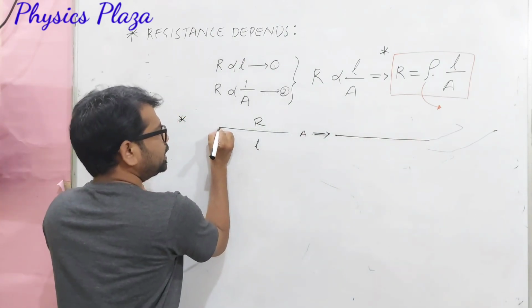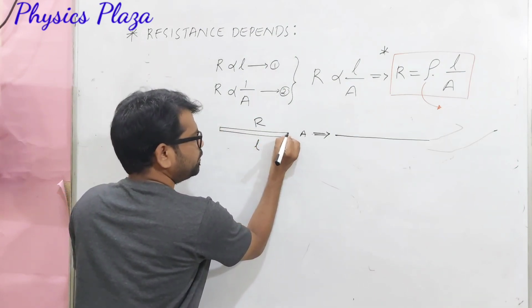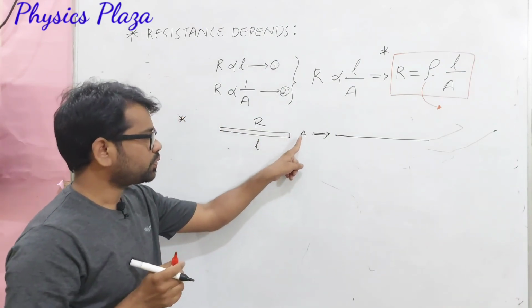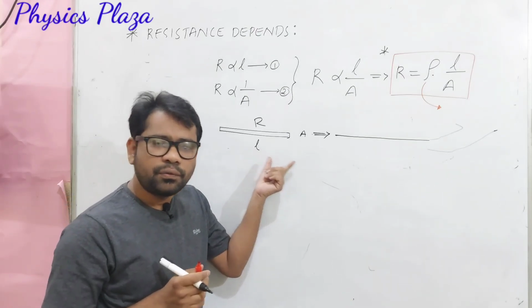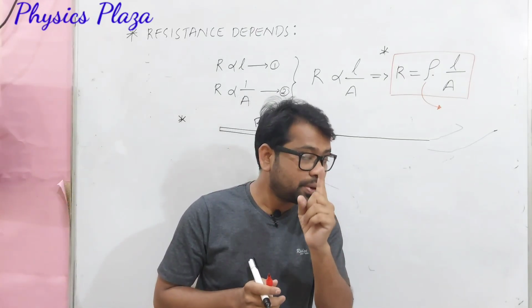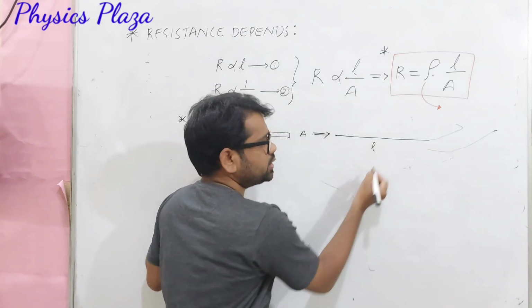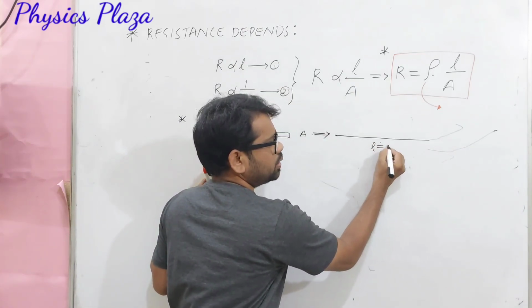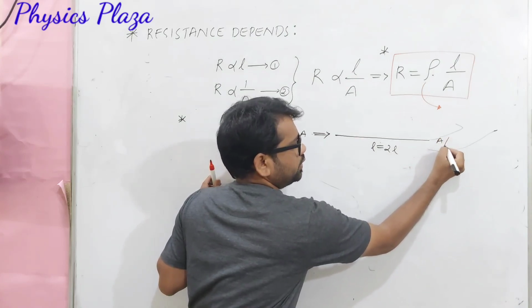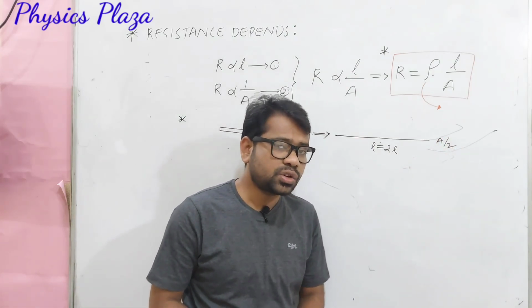Dear children, let me tell you one important thing. Before, the area of cross section is A and length is L. When the wire is stretched, you have to notice one very important thing: its length will become double, whereas the area of cross section will become half.